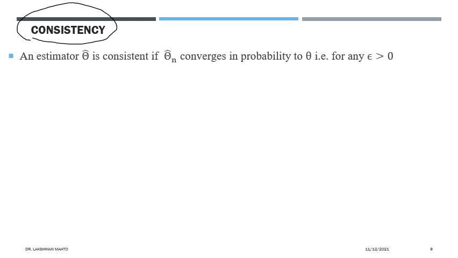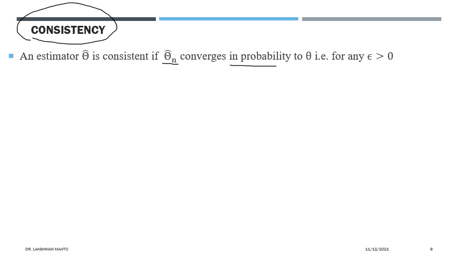So we say that the estimator, capital theta hat, is consistent if it converges to theta in probability. The convergence is in probability because theta hat is a random variable, so we can't directly talk about deterministic convergence.